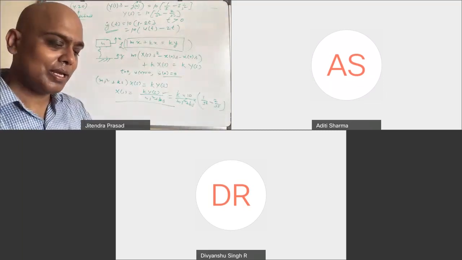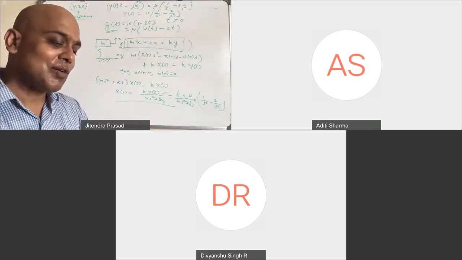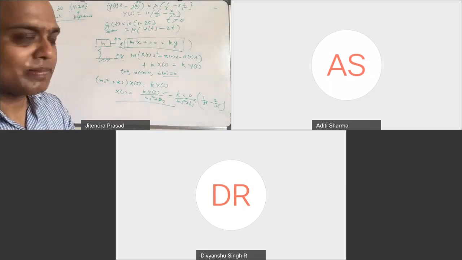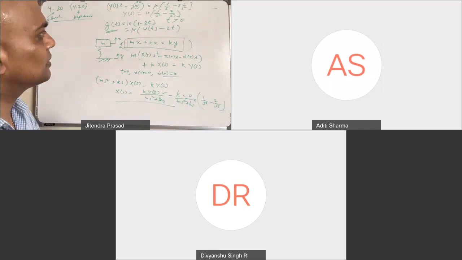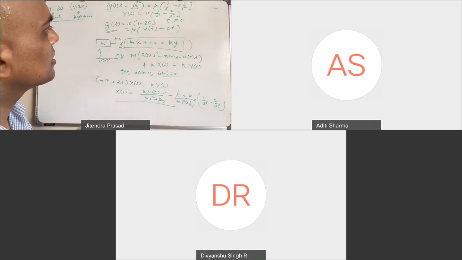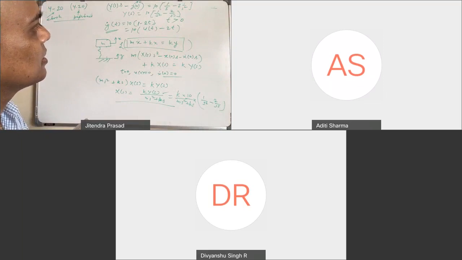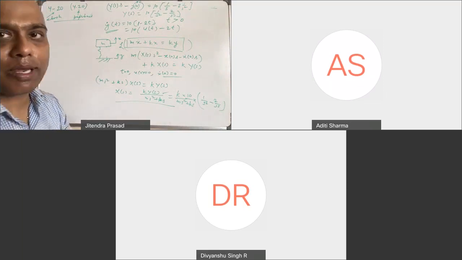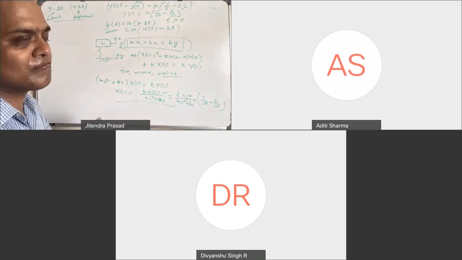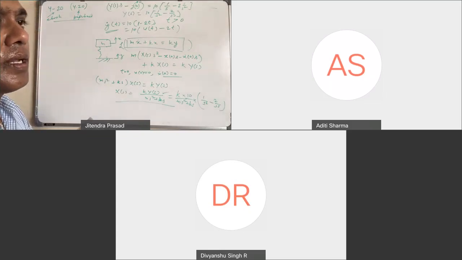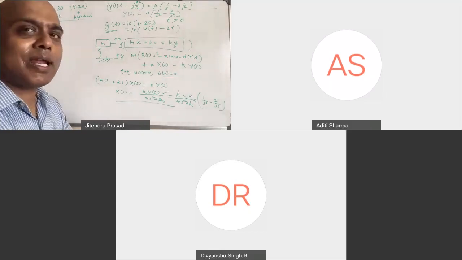Is that okay? Did I answer your question? Yes, sir. That's the thing that I was asking about the u(t). If we have such a question, then we can consider u(t) for the case when we need to apply the Laplace transform in these equations. Yeah, you can, by default. And if it is not done by Laplace, then we can't assume u(t)? You can also assume. Still, you can assume.